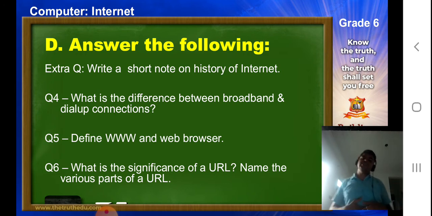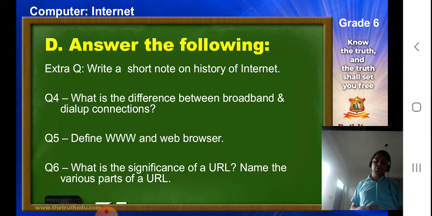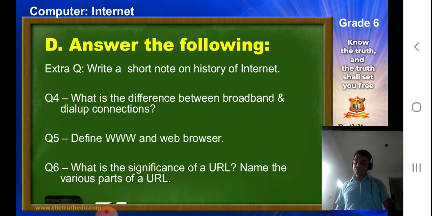Moving to the next question: what is the difference between broadband and a dial-up connection? So these were the 2 questions we have here. Now what is broadband? In broadband, if you remember, the computer is continuously connected to the internet. However, in dial-up, the connection was intermittent. So that's the first difference we can talk about. The second is that dial-up speed is very slow and broadband is very fast.